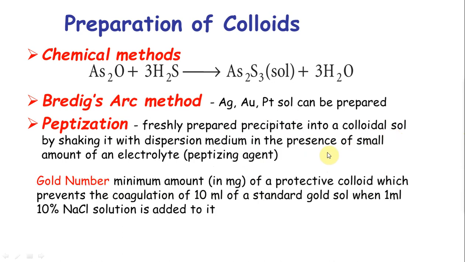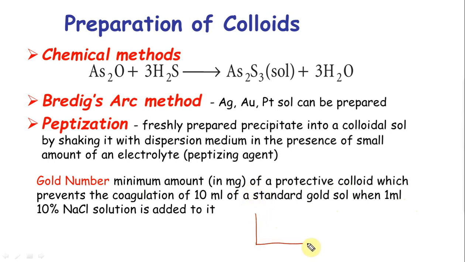Gold number has come once or twice in NEET and JEE Mains, has stopped coming nowadays. It's the minimum amount of protective colloid which prevents the coagulation of 10 ml of gold sol when 1 ml of NaCl is added. It's easier to understand it pictorially.